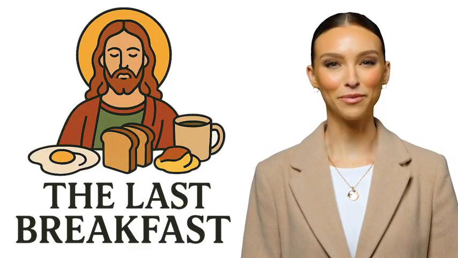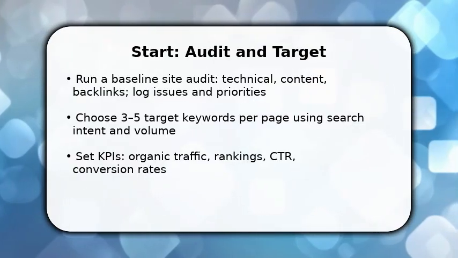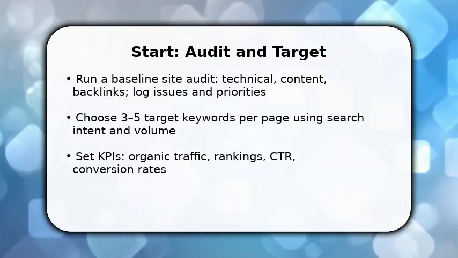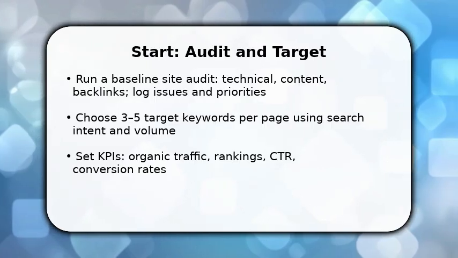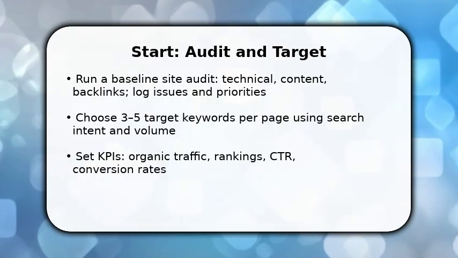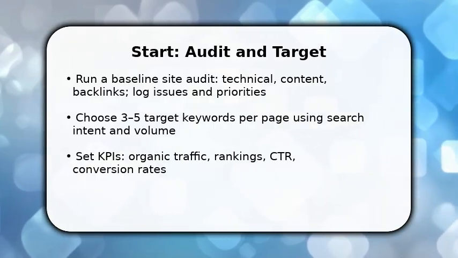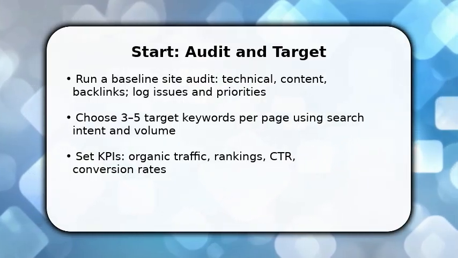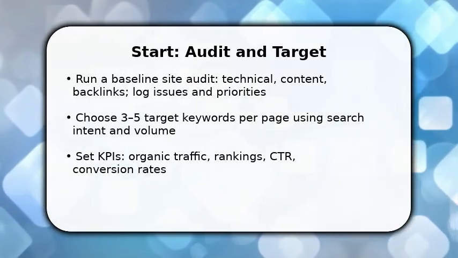Please enjoy the video. You begin by running a focus site audit and logging critical fixes. Address technical errors first because they block gains. Once done, map 3-5 target keywords to each page based on intent and realistic volume, and set KPIs like organic traffic, CTR, and conversions so you can measure impact.